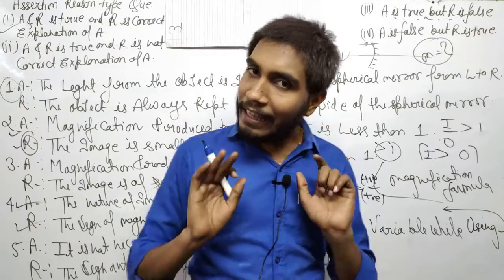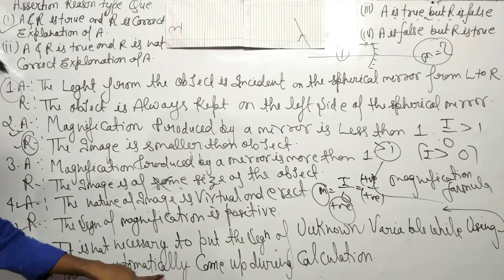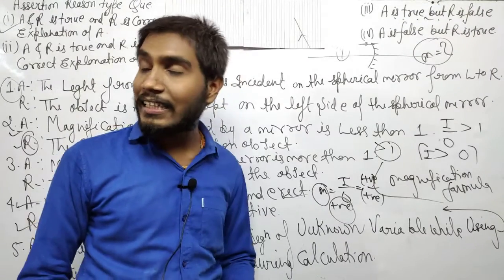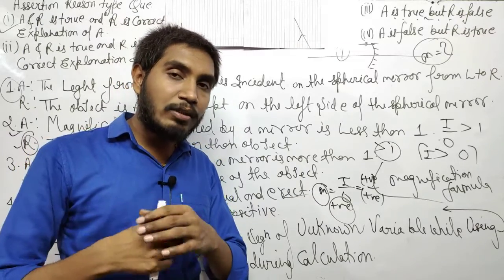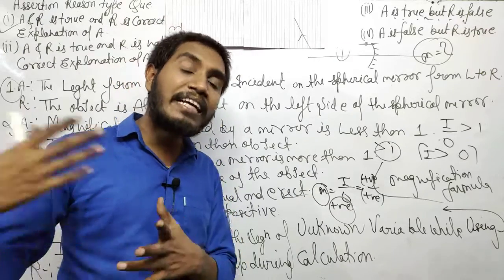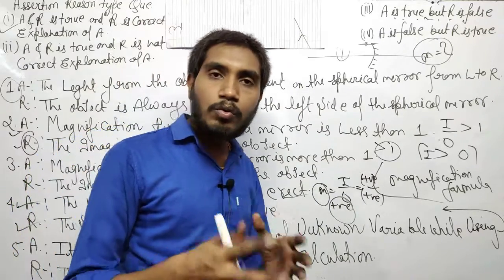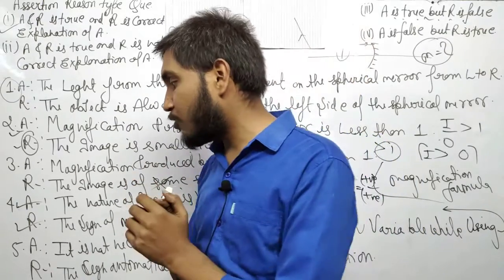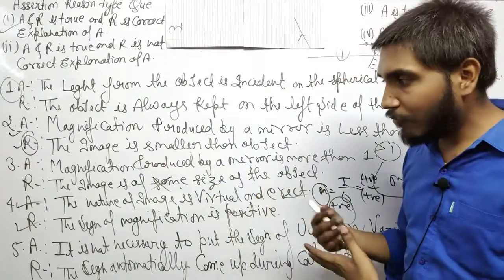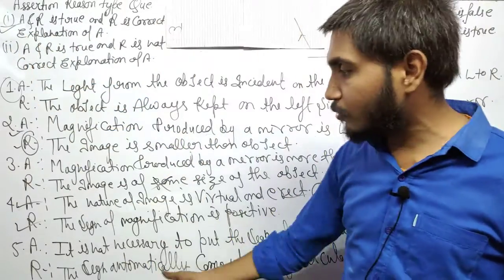Okay, so it is now correct. The assertion is first, and in R the sign automatically comes during calculation. Yes, that's what I told you. The sign is already used in the formula and will come after calculation in the question. So do not use the unknown values with sign. So A and R both are true, and the correct explanation is provided for A in question number 5. So option number first is correct for question number 5.